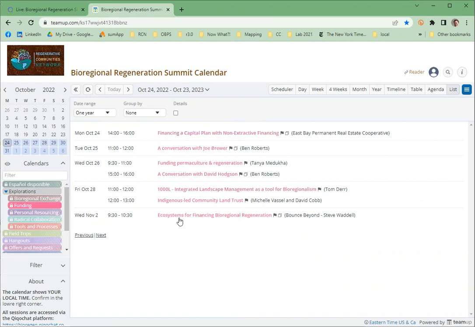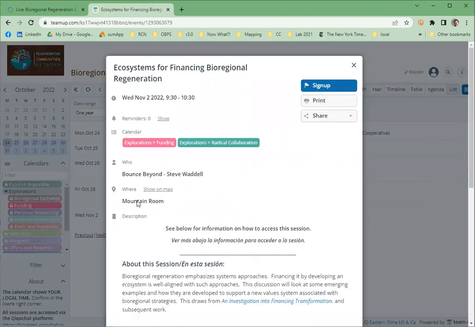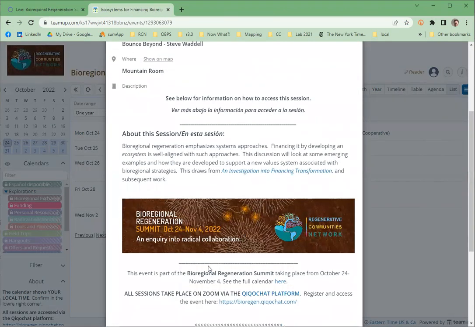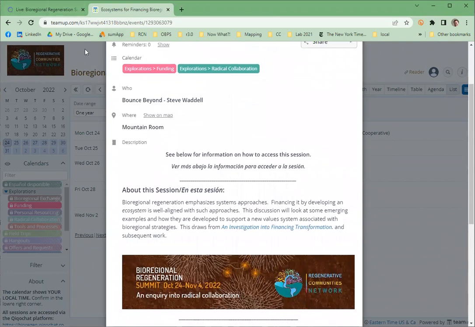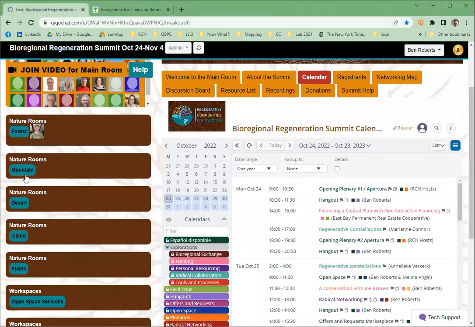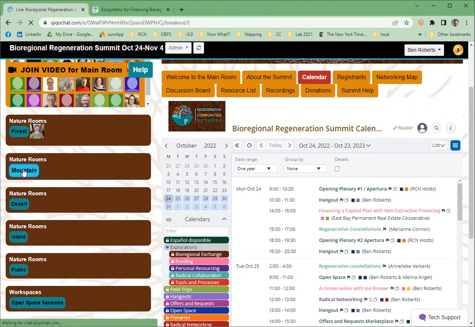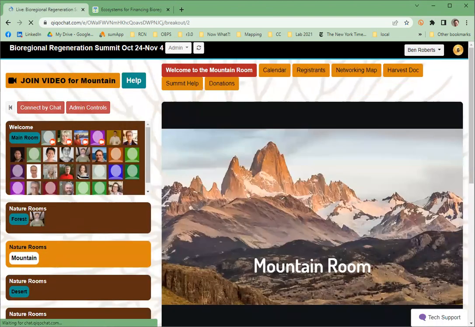And then again, like any of them, you can go in and open a particular session and it'll tell you where it is. It should tell you a little bit about it. And this is just a standard reminder that everything happens inside of Kiko Chat. And so you need to be able to get over here in order to find the mountain room, for example, and join your session. Once you click on that, now you'll get to join video for the mountain room.